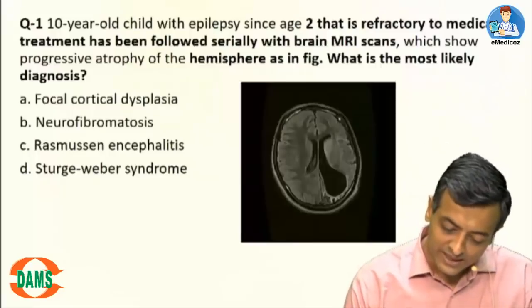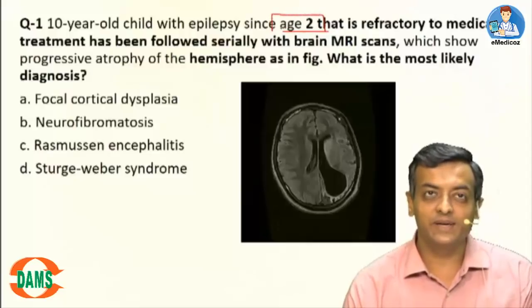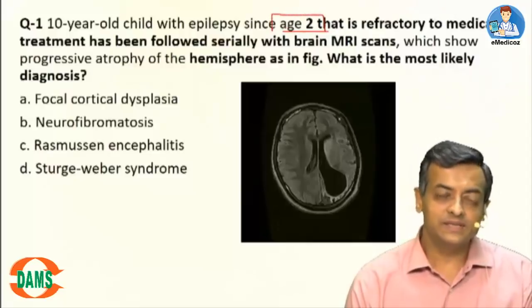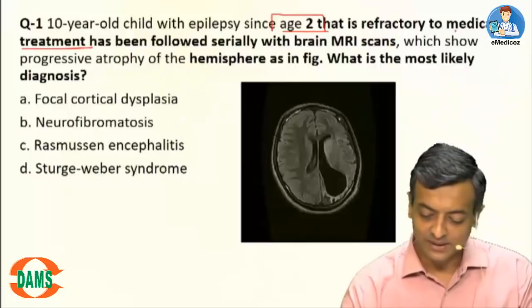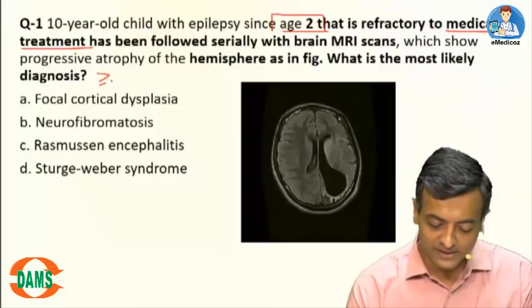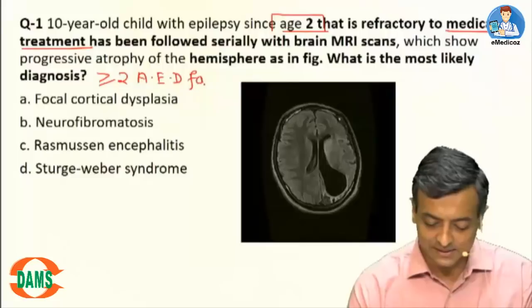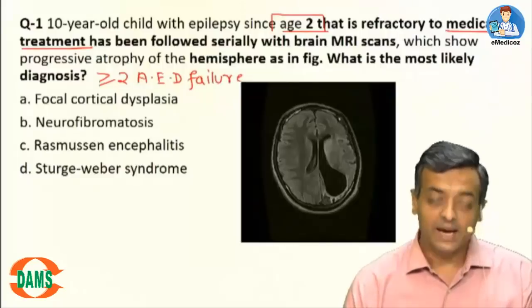We'll start with question number 1. A 10-year-old child with epilepsy since age 2. So the patient has a childhood disease from age 2 which is refractory to medical treatment. We have to start understanding each word. Refractory to medical treatment means more than 2 anti-epileptic drug failure has occurred in this patient, and has been followed